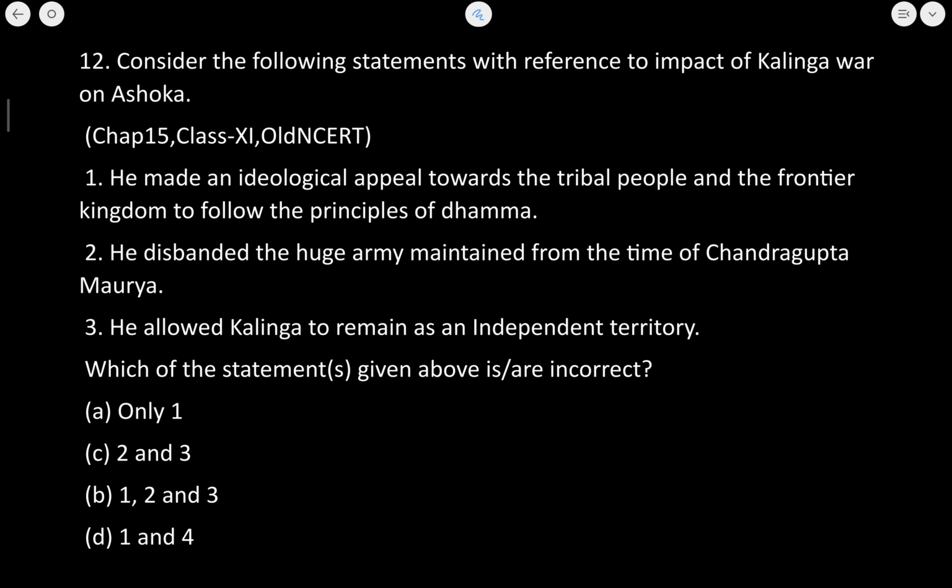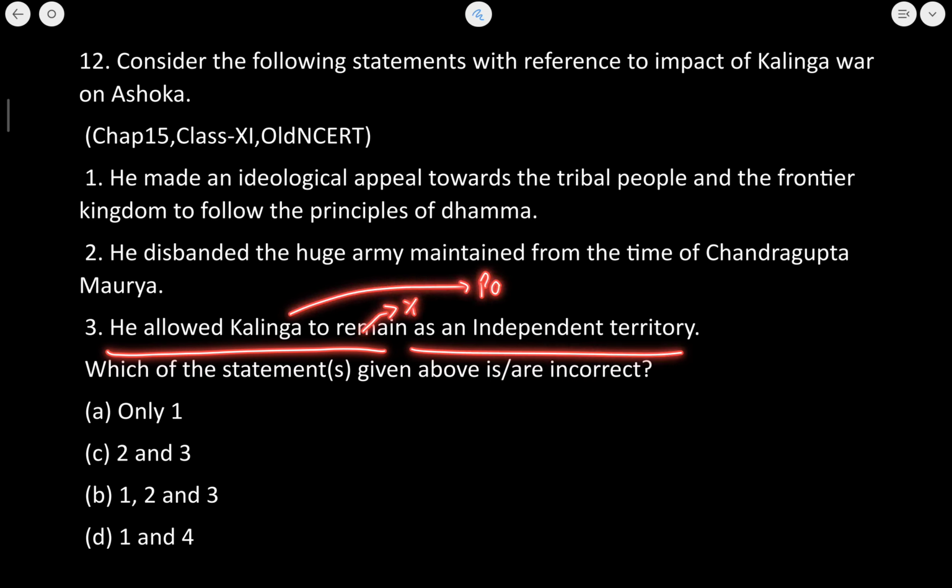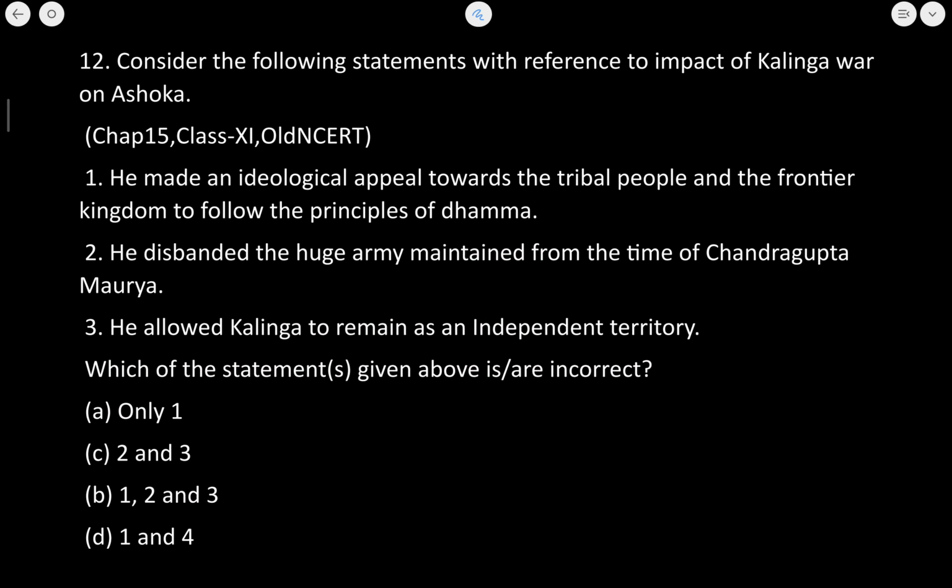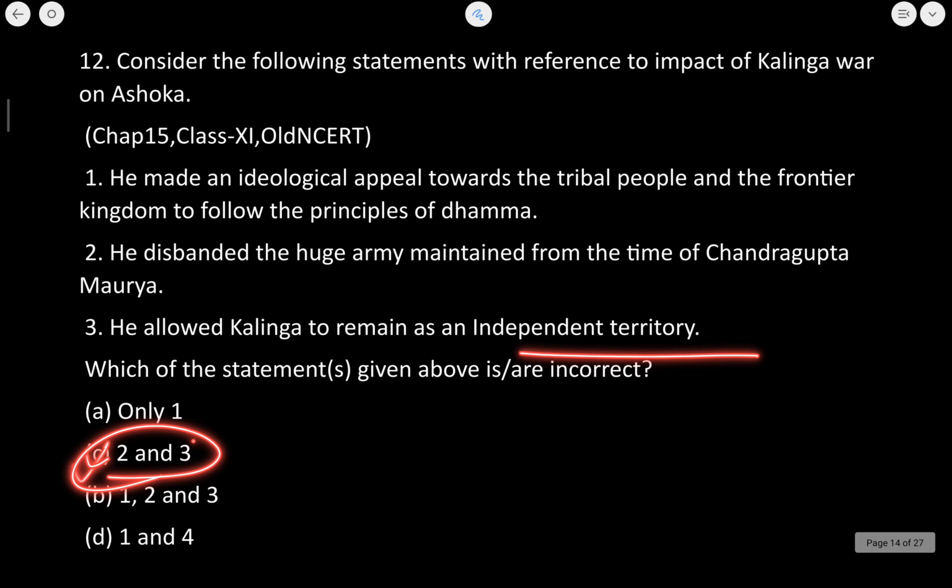But let us analyze these statements. He disbanded the huge army maintained from the time of Chandragupta Maurya. No. The statement is absolutely incorrect. Why? Because he did not abandon his army. He always maintained his army. Now, he allowed Kalinga to remain as an independent territory. No. Kalinga rather became a part of the Mauryan Empire. So it was not left to be an independent territory. So 2 and 3 here are the incorrect options.